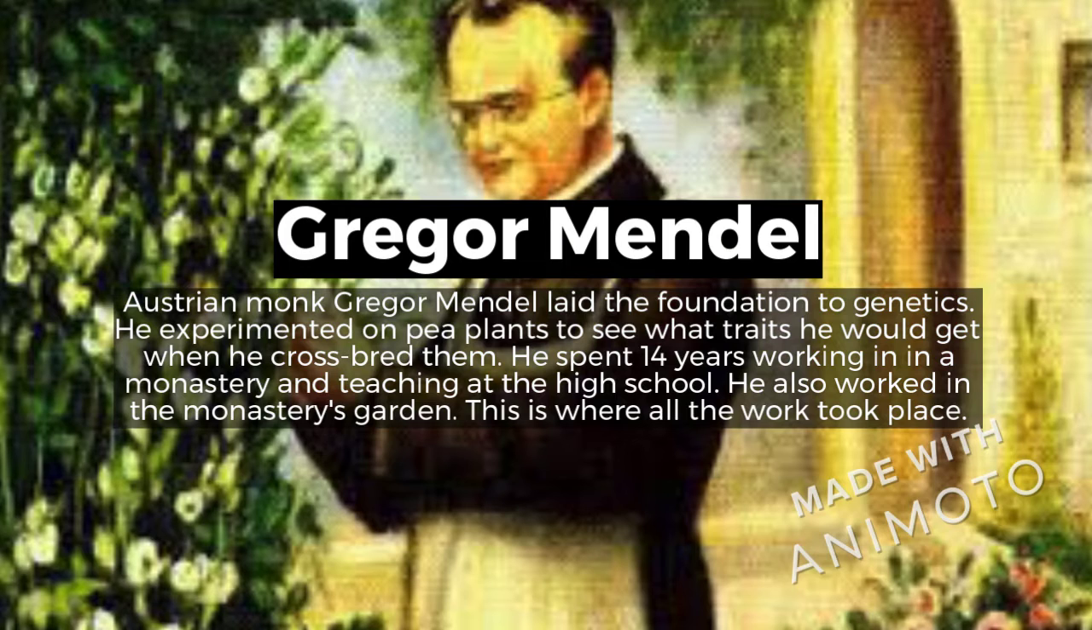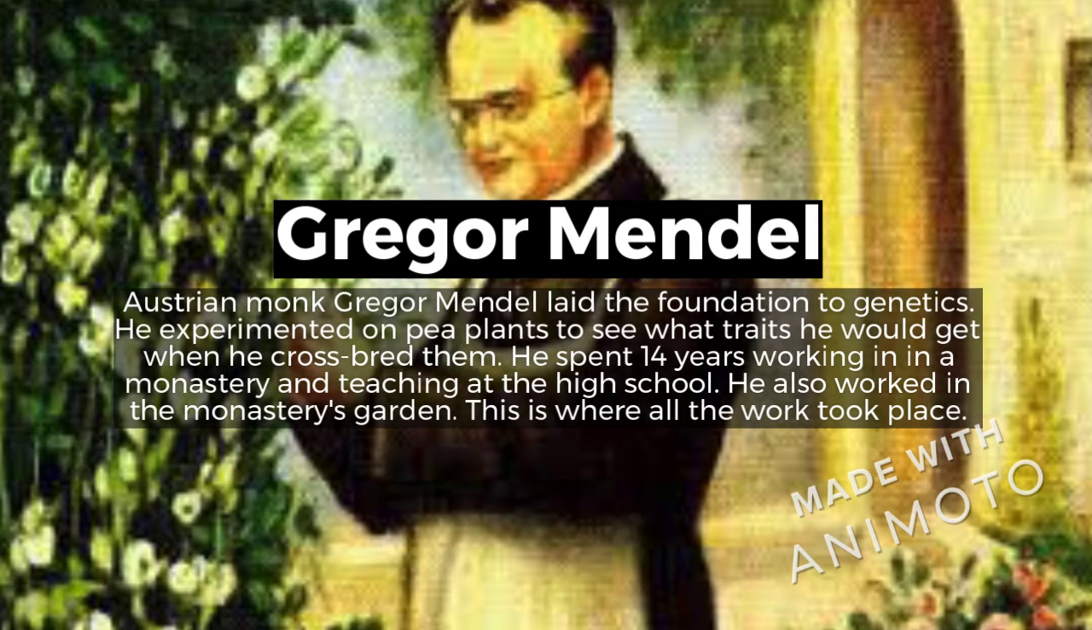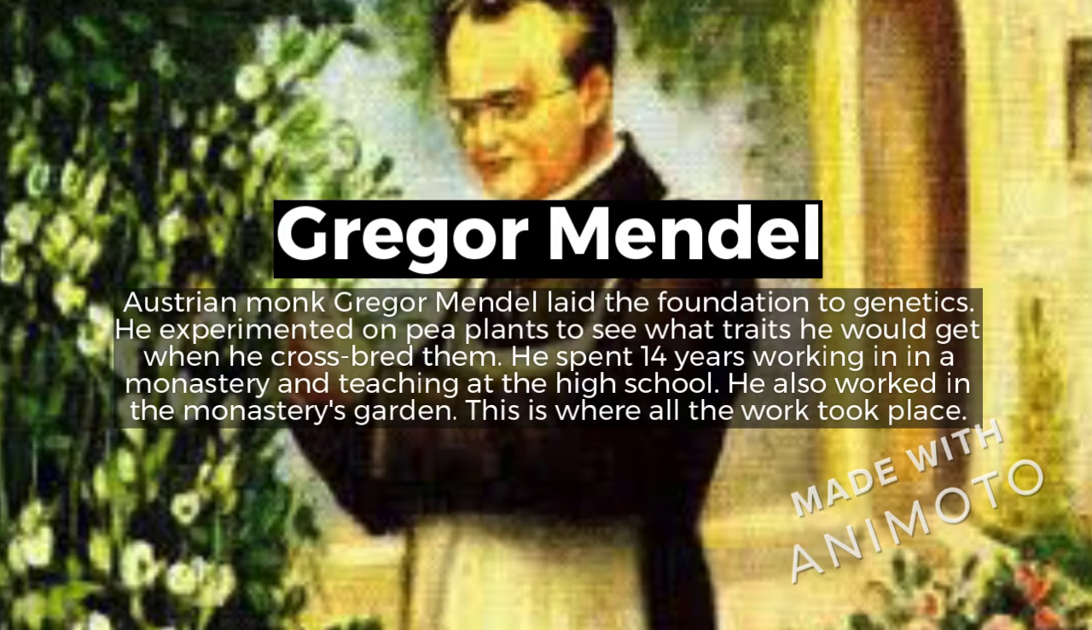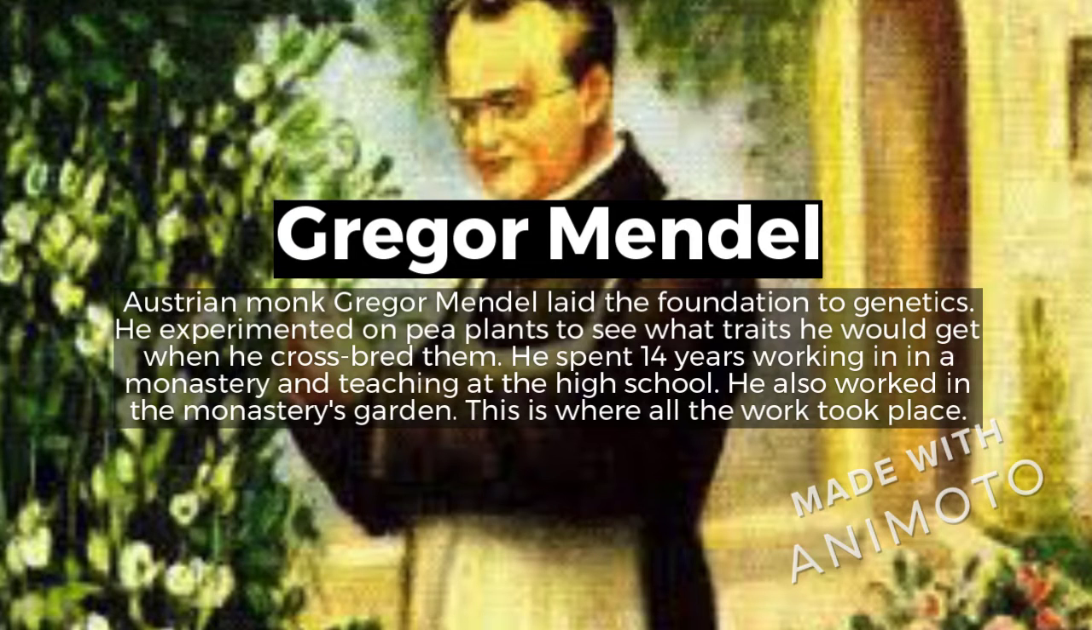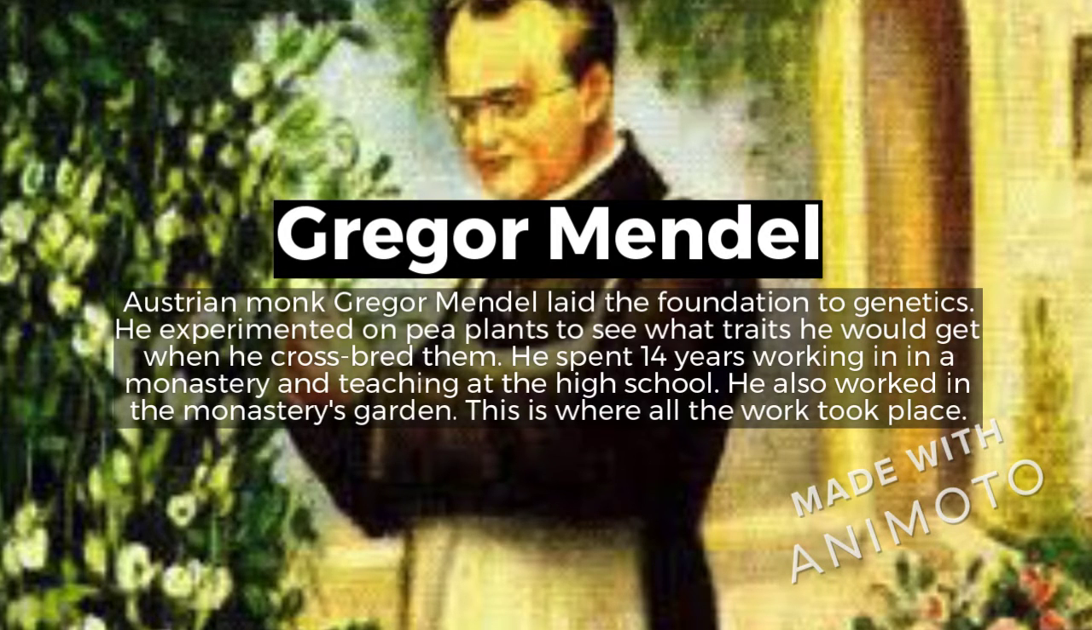Gregor Mendel. Austrian monk Gregor Mendel laid the foundation to genetics. He experimented on pea plants to see what traits he would get when he crossbred them. Since he was a kid, he was very interested in science, and he spent 14 years working in the monastery and teaching at the high school. He also worked in the monastery's garden, and this is where he experimented with all his tools.